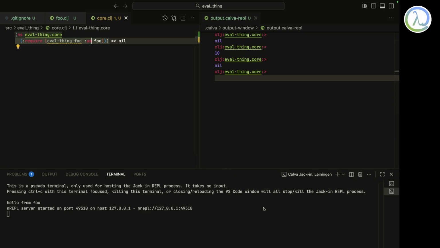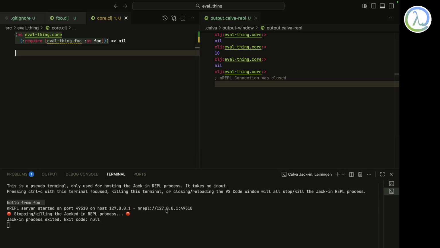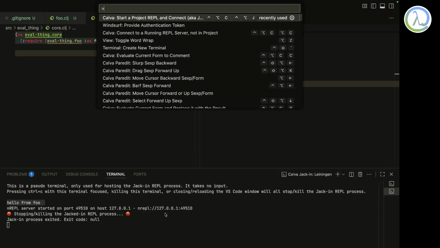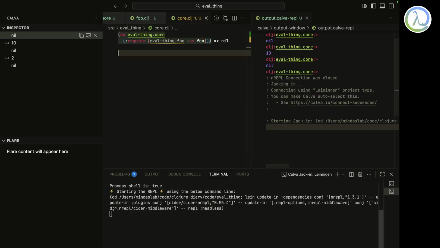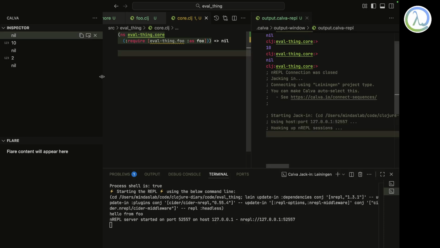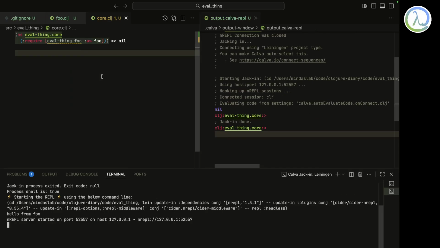So yeah, this of course returns nil. But in previous times, when I executed, I just got hello from foo. Like, okay, let me stop my REPL and start my REPL, and I'll execute it. Jack out. Okay, so it has been jacked out. Now let me do jack in. Okay, so this has been jacked in. So now I am executing this require statement, right?